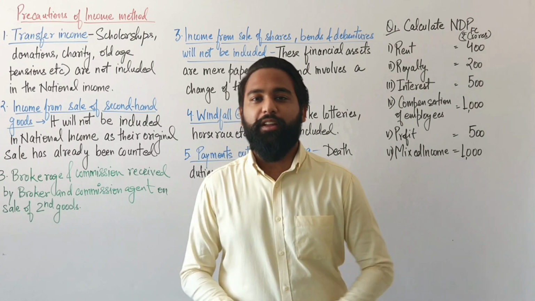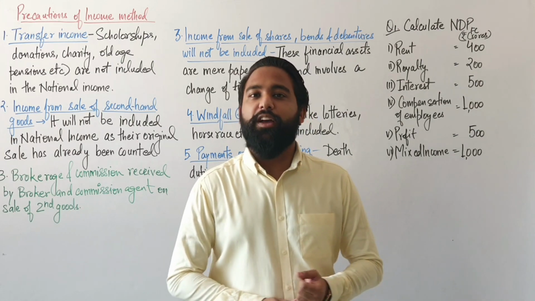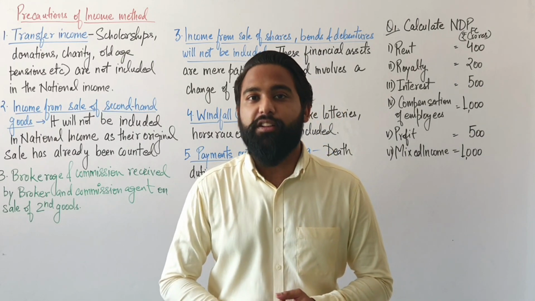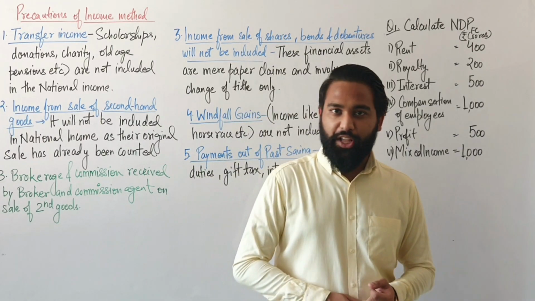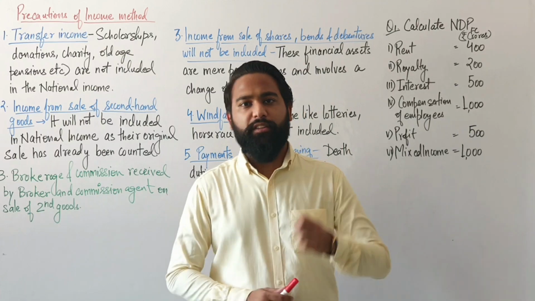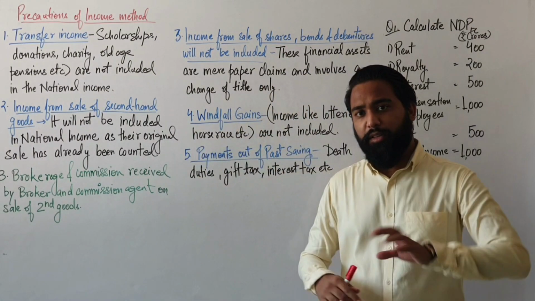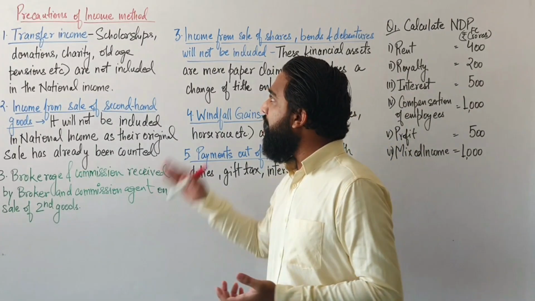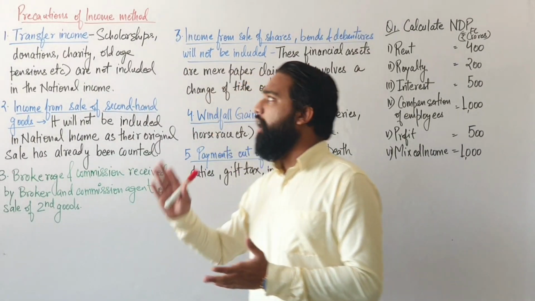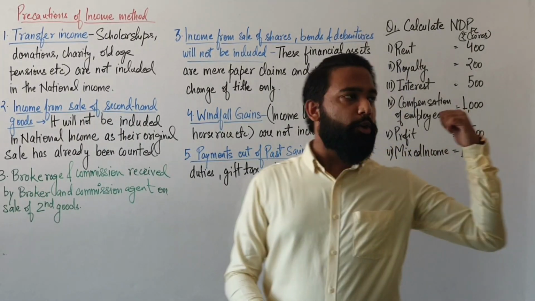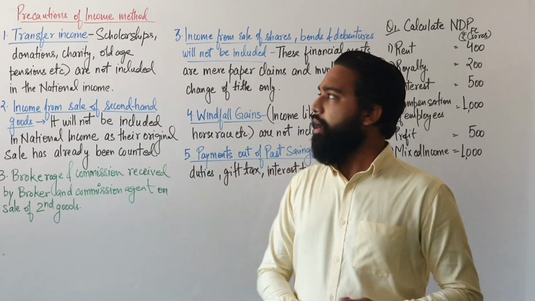I am Avnash Lambert, your economics guru, and today we are going to continue our third chapter, which is national income. Under national income, we have already covered the value added method. Today we are going to continue with the income method. In the previous video, we studied the income method, and today we are going to start with the precautions of the income method, and we'll do one numerical related to it.